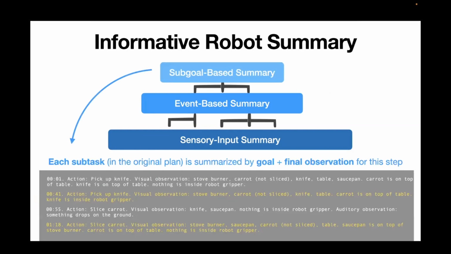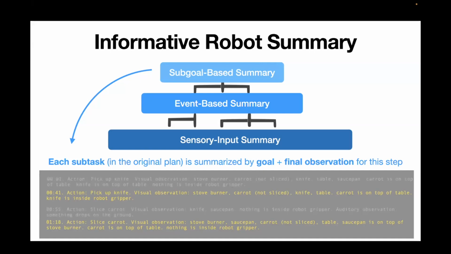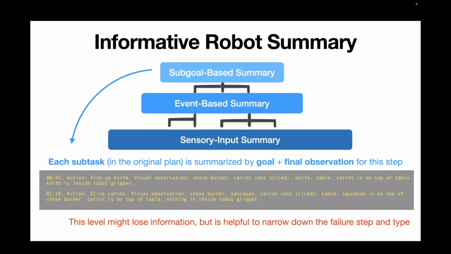And then at the highest level, we further summarize this summary by using a sub-goal-based summary. At that level, for each of the subtasks described in the robot's original plan, we summarize it by only describing the goal of this subtask and the final observation for this step. One thing to note here is that with this level of summary, you will often lose some important information, but it's also very useful for the reasoning module later to quickly narrow down the failure type and the steps. So that is why it's very useful.